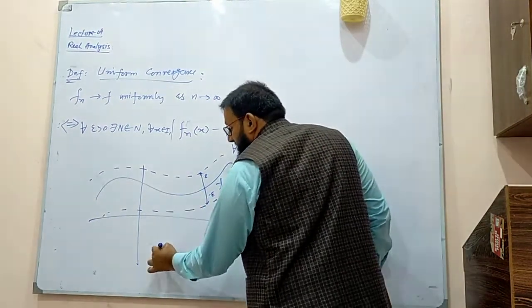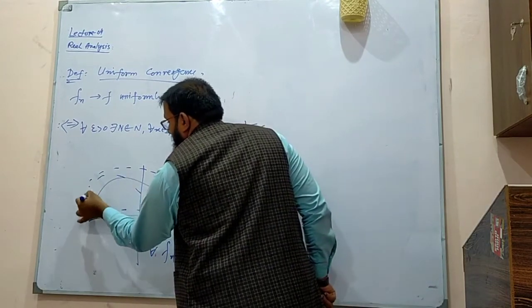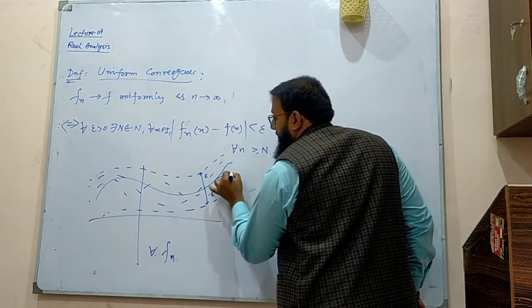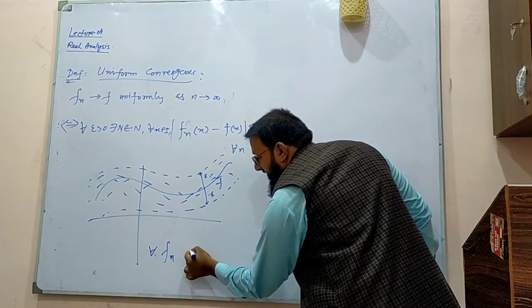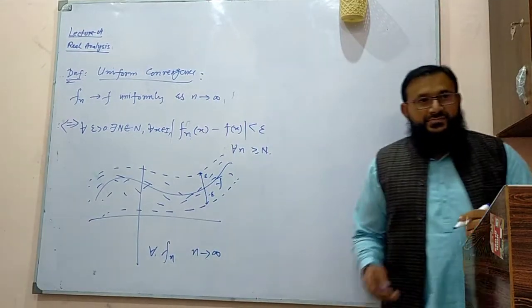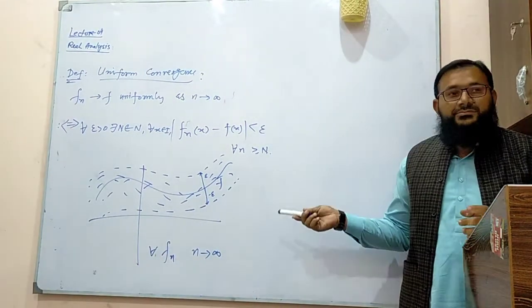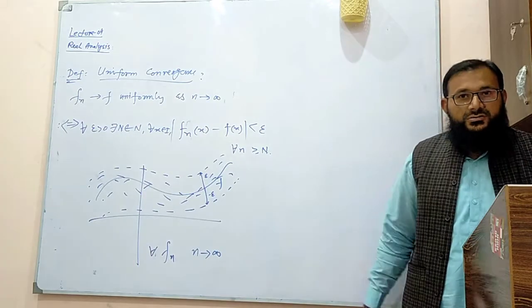Then all your fn lie in this epsilon ball. Whatever fn you take, they must lie in this one, whenever n goes to infinity, whenever n becomes large. So this is what we call the epsilon ball around f, and each fn lies in this epsilon ball.